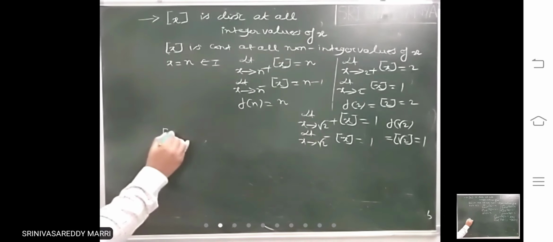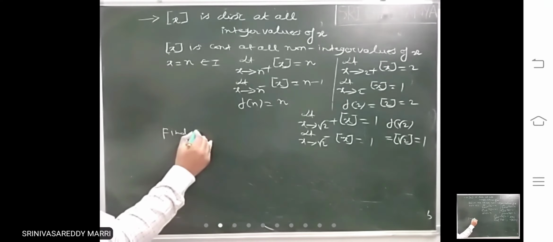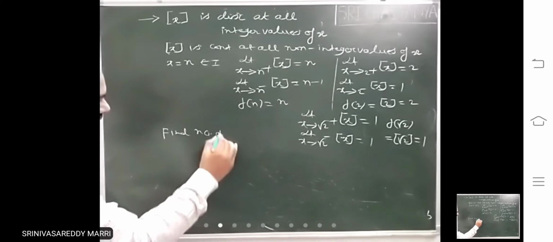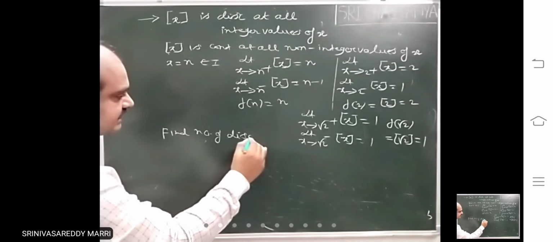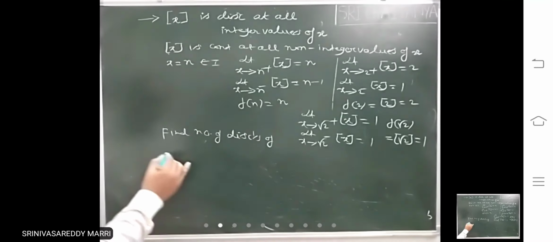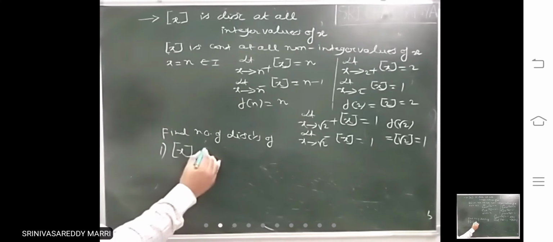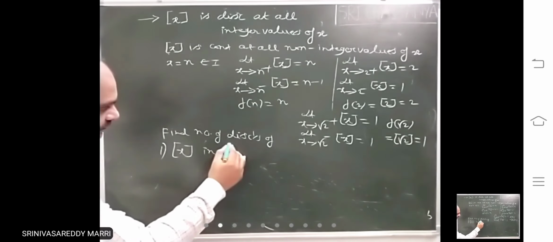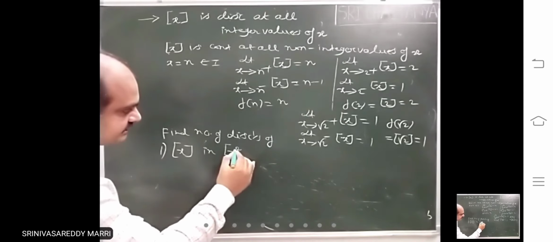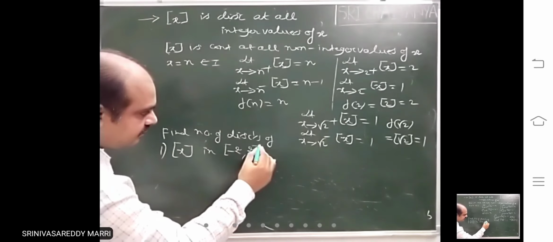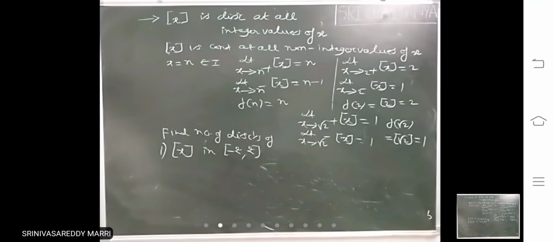Look at find, suppose if we ask like this, number of discontinuities of step x in [-2, 2].